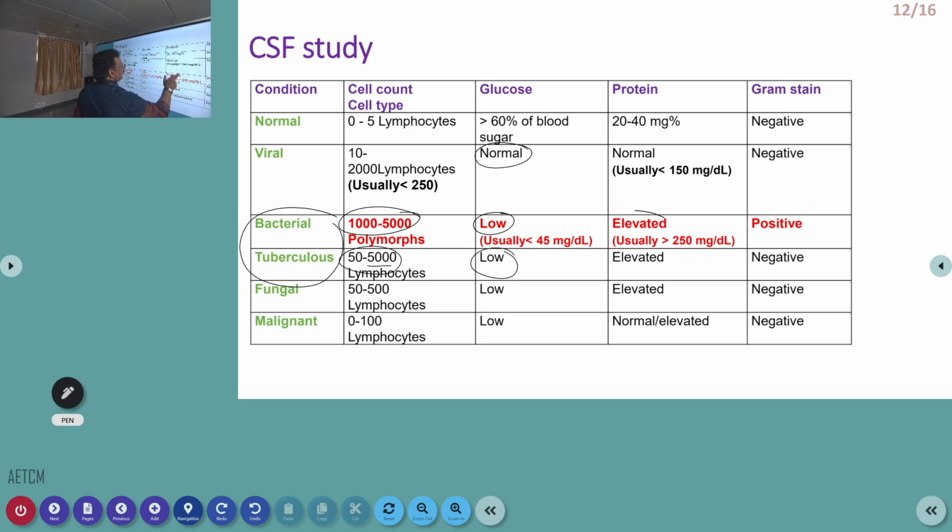CSF protein is always elevated in all types of infection, and even in inflammation due to non-infectious disease, it can be elevated. And gram stain can be positive in CSF study in bacterial infection. Here, AFB can be positive.